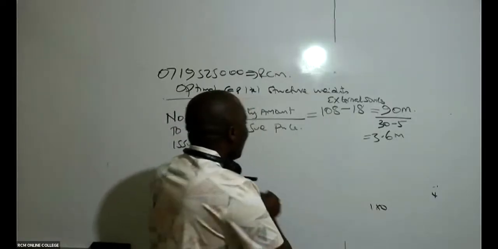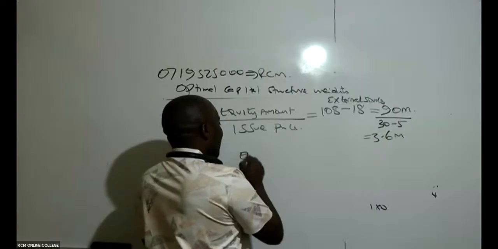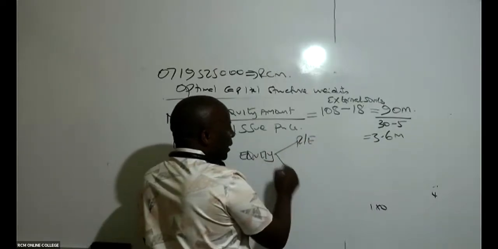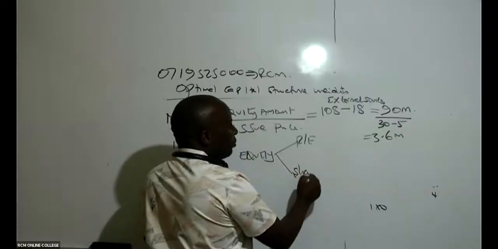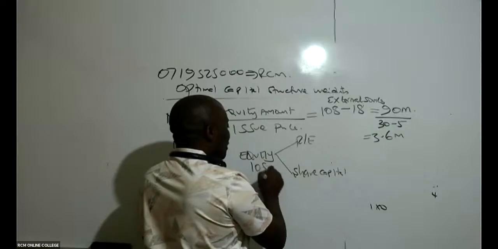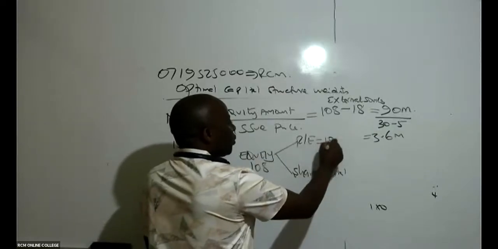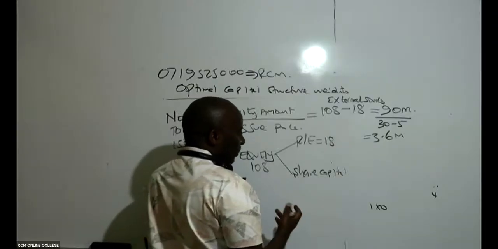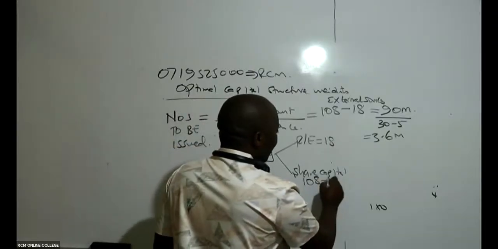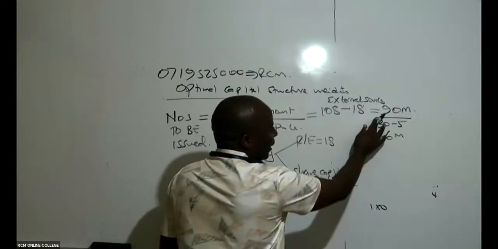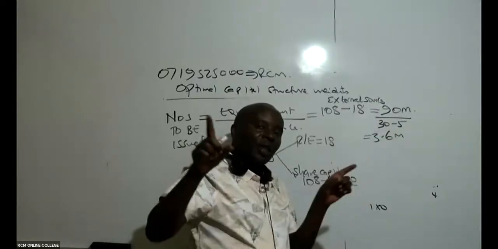But normally equity has two components: retained earnings and share capital. The total equity is 108, and retained earnings will be 18. So how much do we expect to get from share capital? It will be 108 minus 18, which gives 90. So this 90 million is from all the shares.